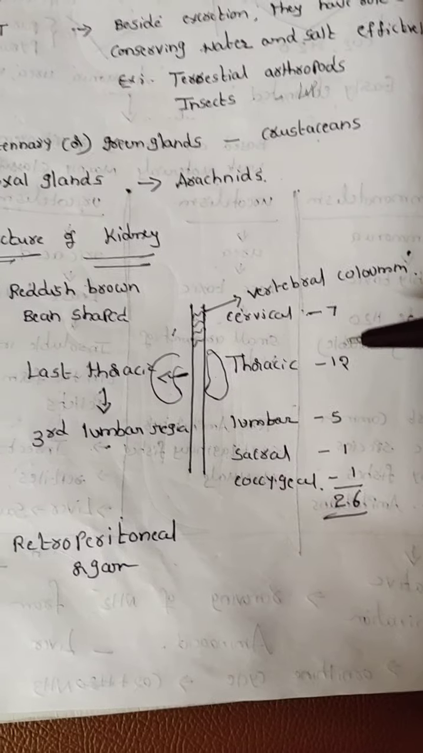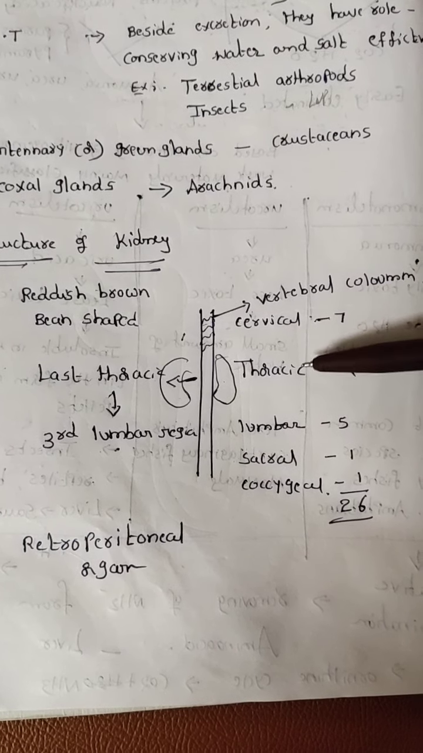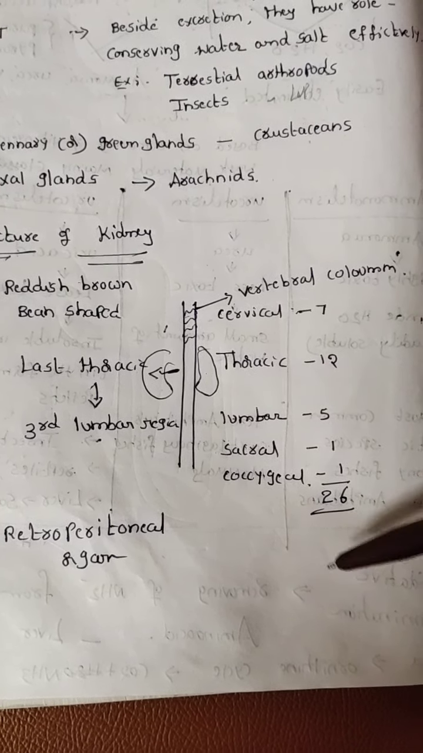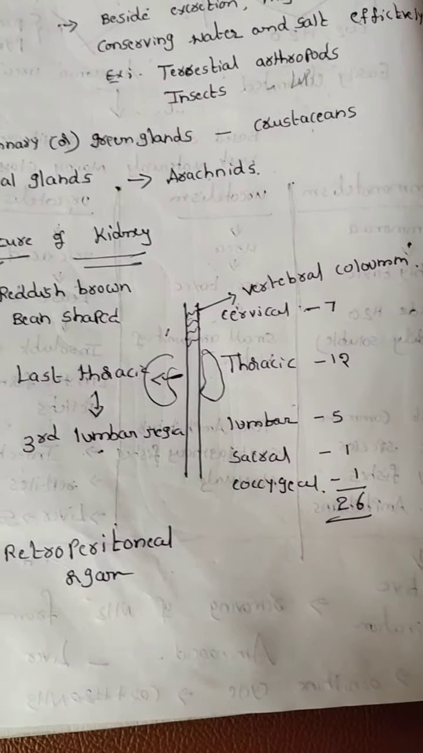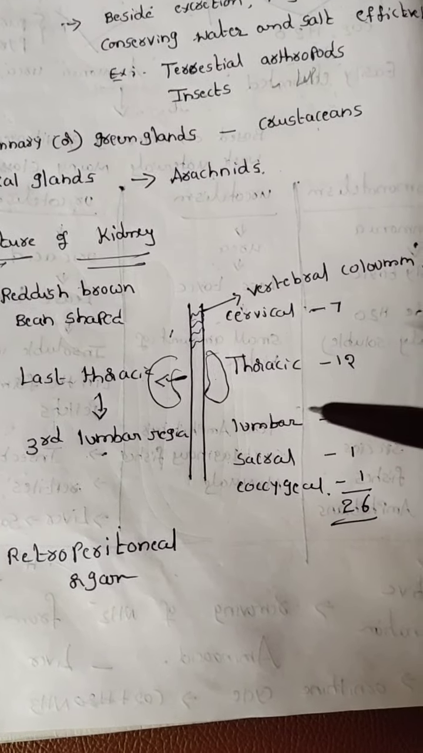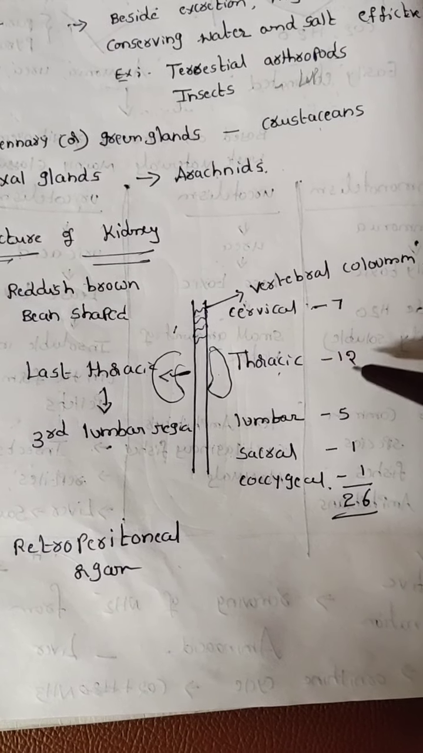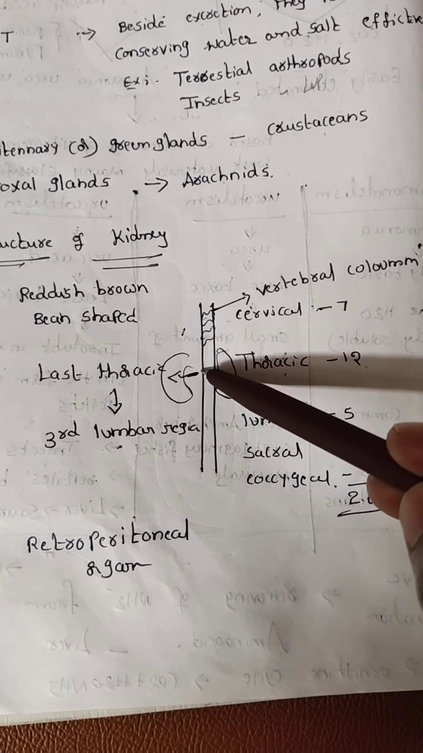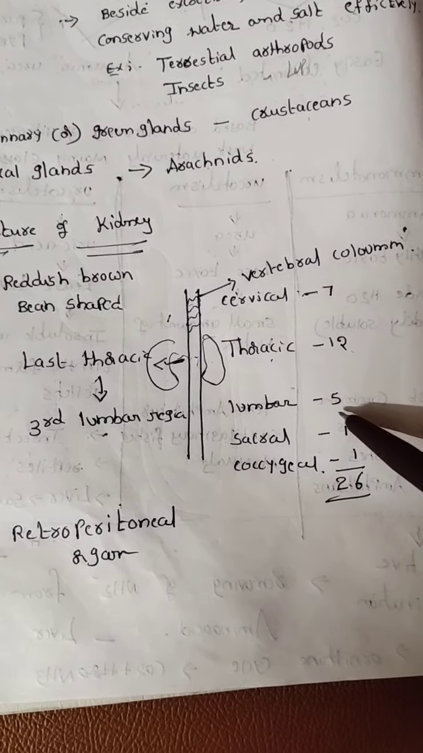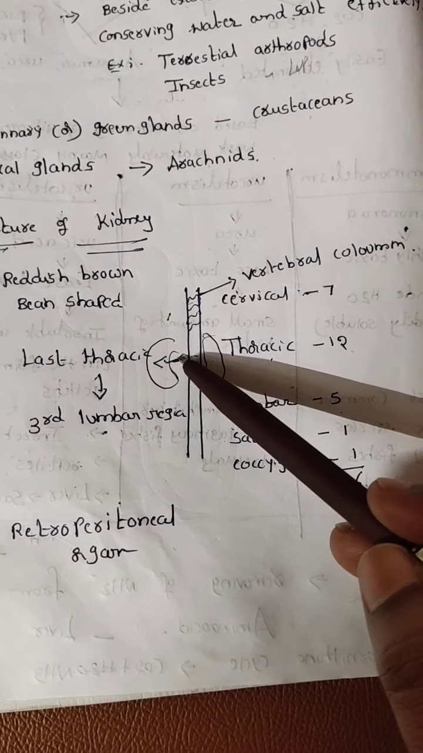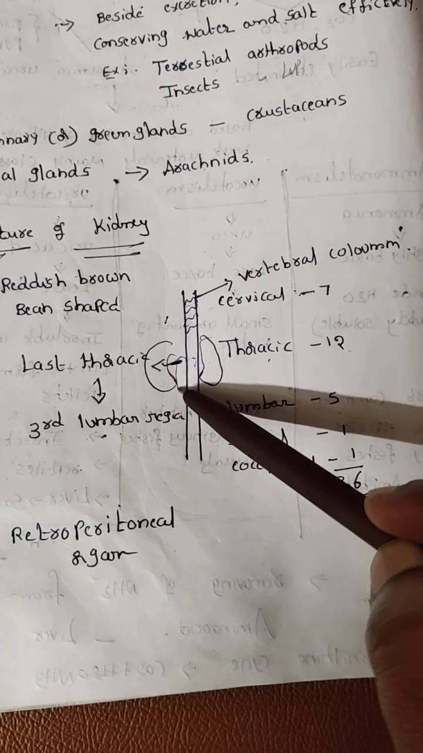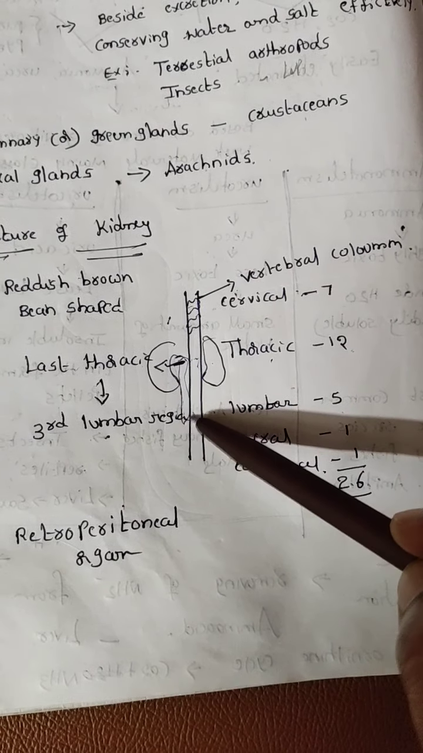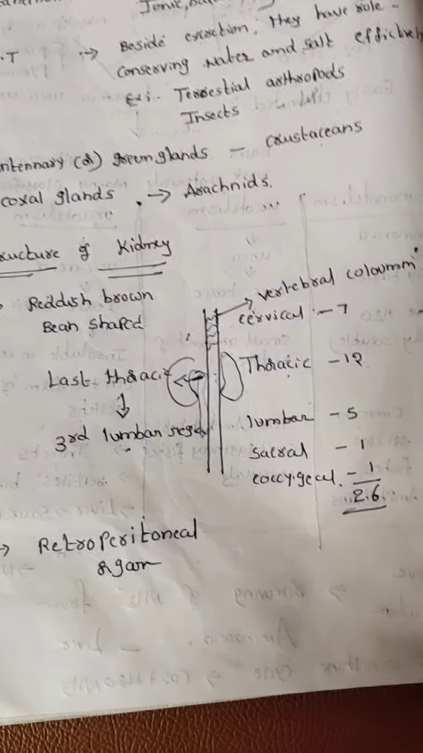For us there are 5 types of vertebrae: cervical, thoracic, lumbar, sacral, and coccygeal, totally 26 vertebrae among these. The kidney is located basically from the thoracic vertebrae, how many? 12 vertebrae. And the lumbar, how many vertebrae? 5 vertebrae. From the last thoracic vertebra to the third lumbar region, in this region the kidney is located.